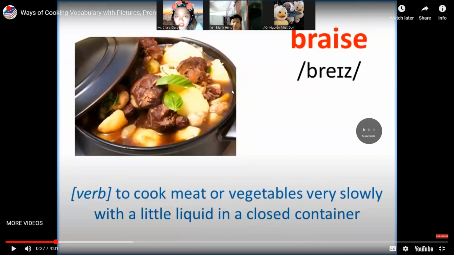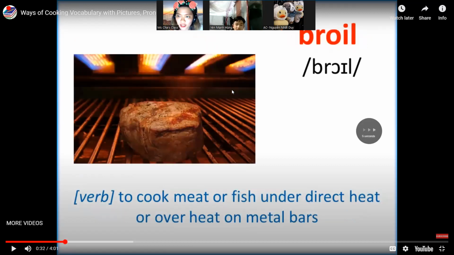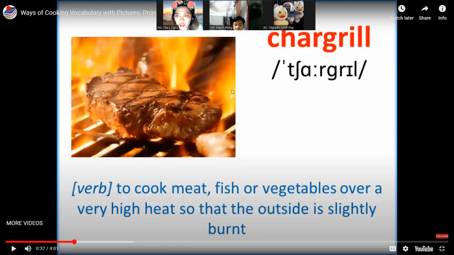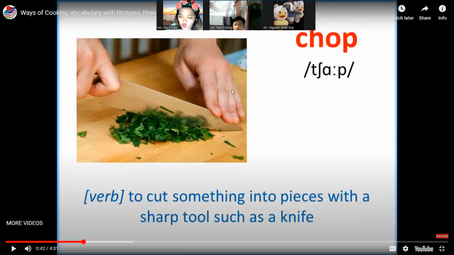All right, so boil. Next is braise, to cook meat or vegetables very slowly with a little liquid in a closed container. All right. Next is, this is quite difficult already. Broil, char grill. This one, chop.